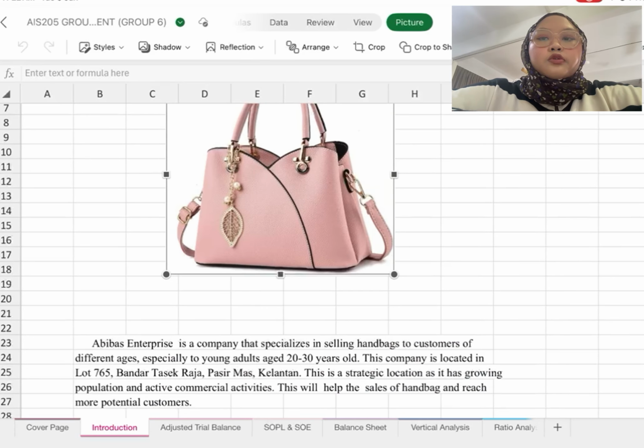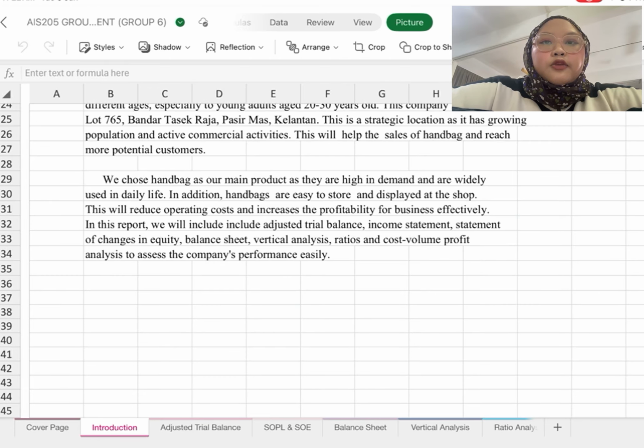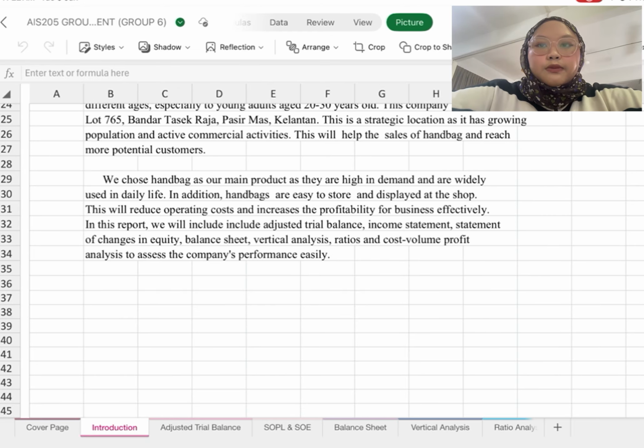I want to introduce our assignment, 205. The introduction: Abibas Enterprise is a company that specializes in selling handbags to customers of different ages, especially young adults aged 20 to 30 years old. This company is located in Lot 765 Bandar Tasik Raja, Pasir Mas, Kelantan. This is a strategic location as it has a growing population and active commercial activity. This will help the sales of handbags and reach more potential customers.